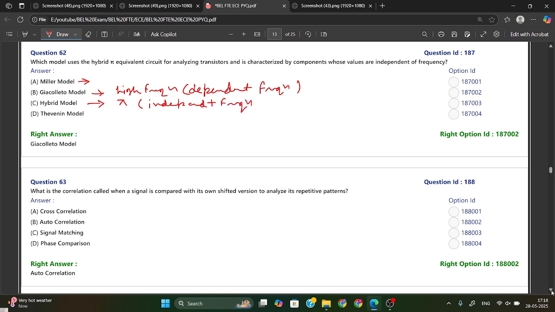They have asked about the hybrid pi equivalent circuit, and they have mentioned that values are independent of frequency. So the answer should be the hybrid model, because this one is for independent frequency and the other is for dependent frequency. Option C is your right answer.